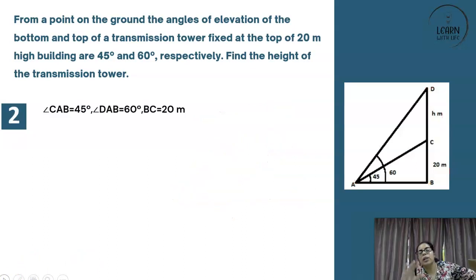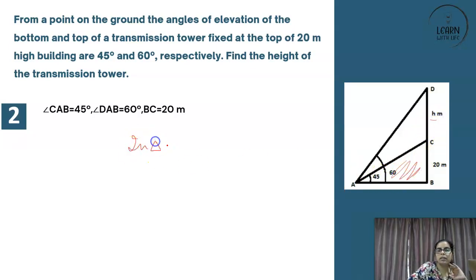Then is your angle calculations. Angle calculations already given to you. Elevation is there. You are seeing 45 degree and 60 degree. So smaller angle 45 degree, bigger angle 60. You have to find the height of the tower. You have to find h basically.